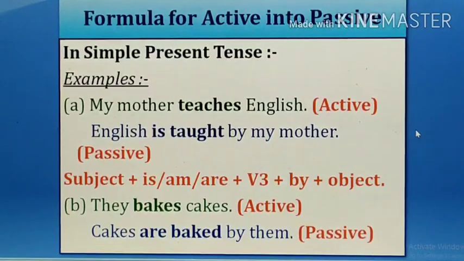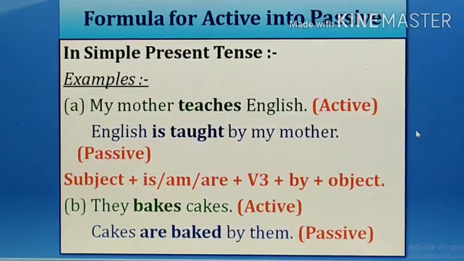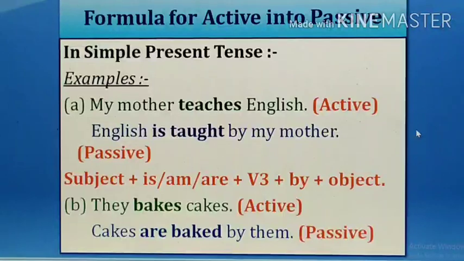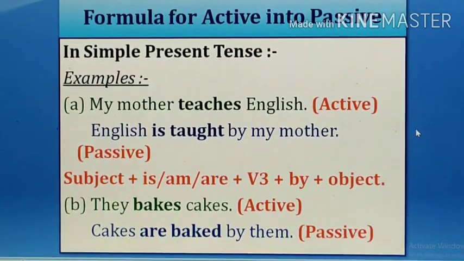Previously, in the first part, I discussed what active and passive voice are. Once again, I will give a recap. When the subject becomes the object and the object becomes the subject, it is active and passive. When the subject, that is the doer, does the action and it is passing over to the object, it is the active voice.